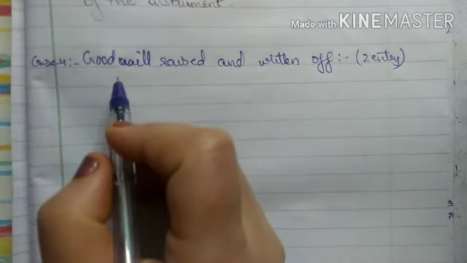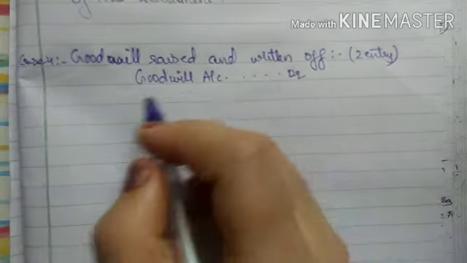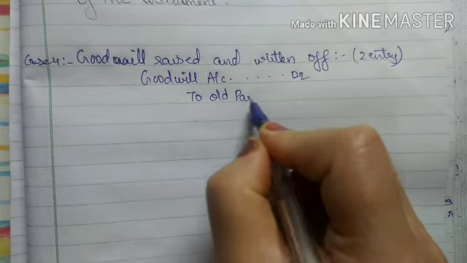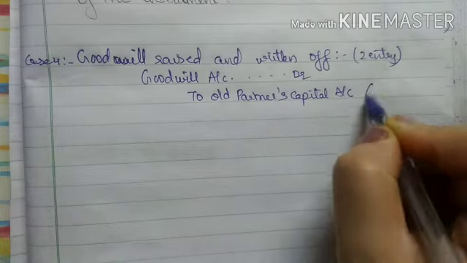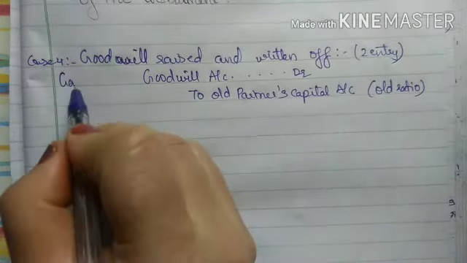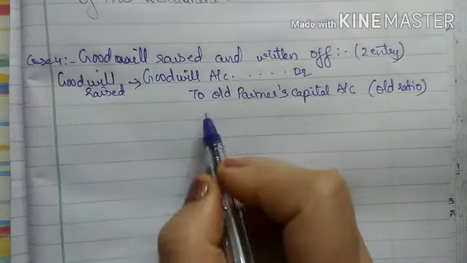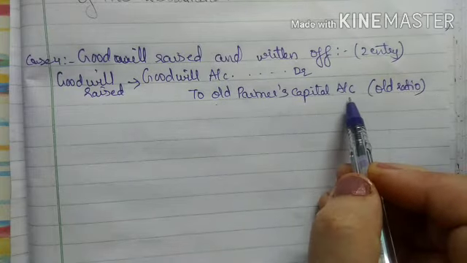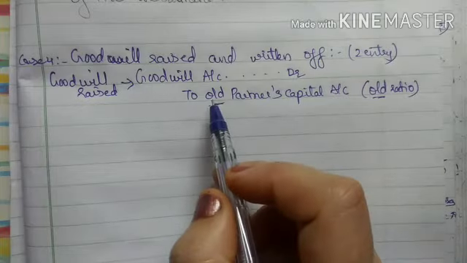So for raising of goodwill, the entry is goodwill account debit to old partners capital account. This will be in old ratio. This entry we have done for goodwill raised, right? For raising of goodwill, we will do this entry, goodwill account debit to old partners capital account, and this will be raised in old ratio only by old partners. So first entry is this.